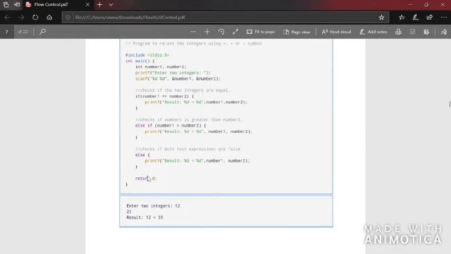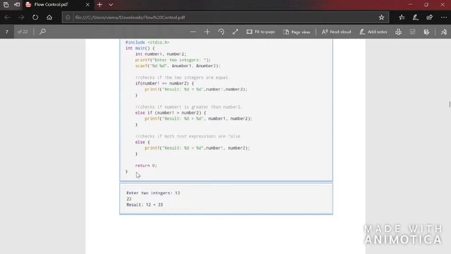So again, let's consider that number 1 is 7 and number 2 is 5. So 7 equal to 5 is false, so it won't execute this part. It will come to the else if part, and it will check 7 greater than 5, it is true. So it will print result 7 greater than 5. Since the condition has become true, it will not go to the else part. It will directly come to the next line after the else if part is closed, that is where the control comes. According to the next example, the two numbers are 12 and 23.